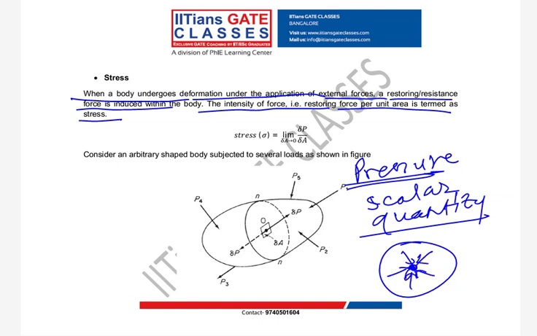But if you take stress, this is the point where we want to find stress. If you change your plane, this is my plane, your stress will vary at the same point. So stress is a tensorial quantity. Of course, Nihal, we will discuss further how it is a tensorial quantity. But your stress at a point is not the same in all directions. So that is the physical difference.